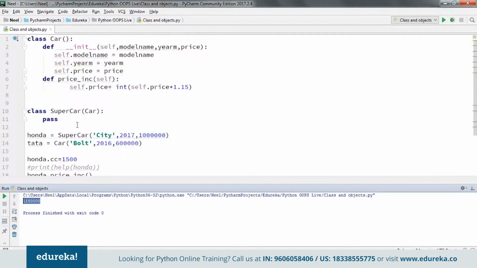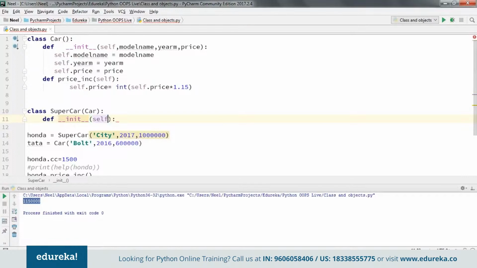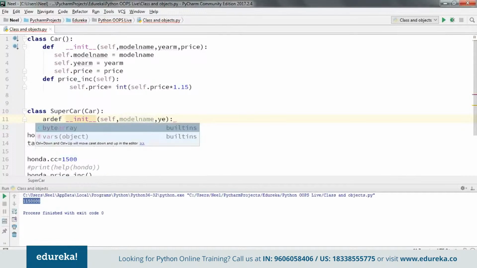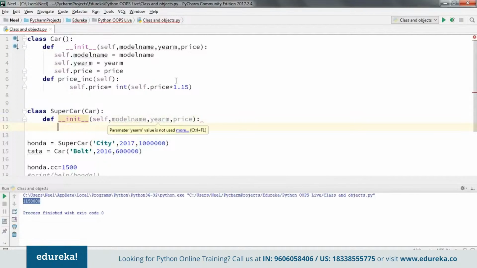Now let's say you do want to define an init method as part of the class, then you follow the same sequence. You write def, following which you use init, then you specify the parameters it has to take. Then you shouldn't copy this entire code and replace it here.